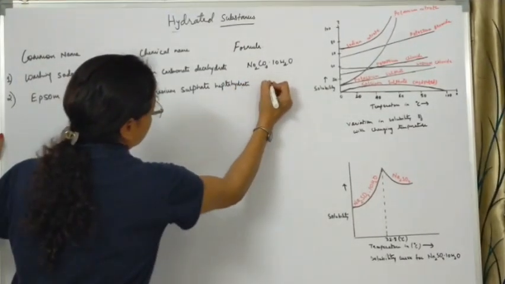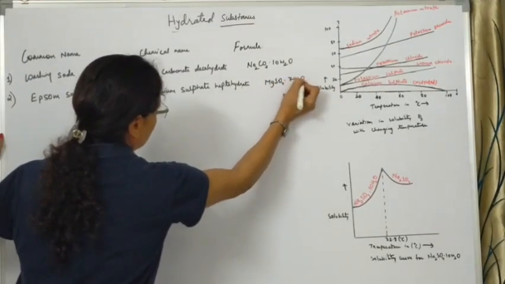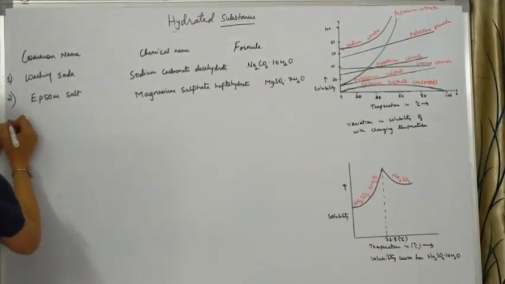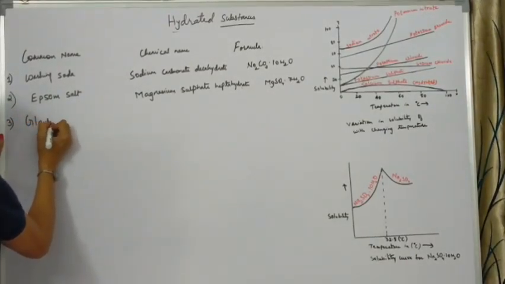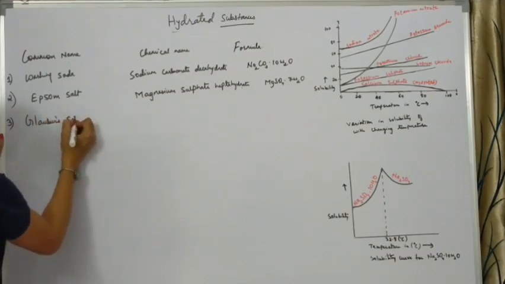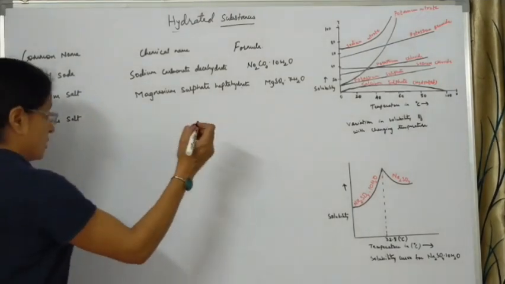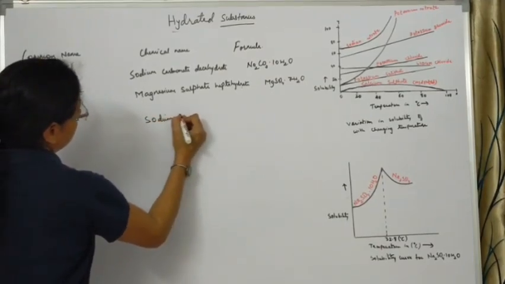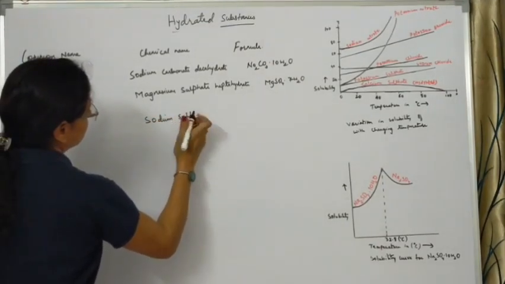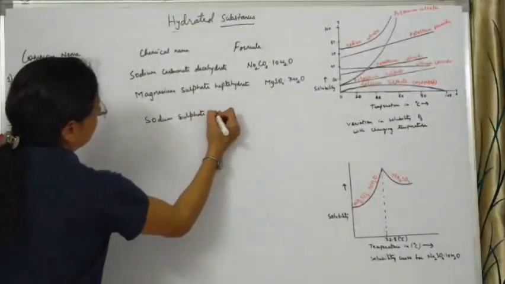So MgSO4.7H2O. Next is our Glauber's salt. Glauber's salt is sodium sulfate decahydrate.